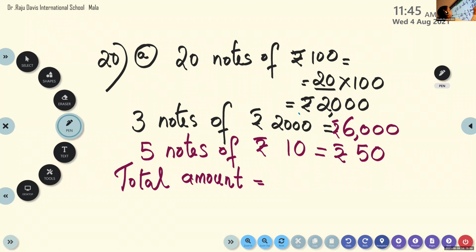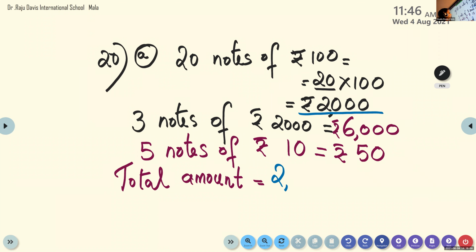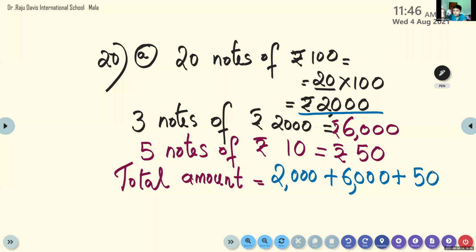We have the first one here, that is 2000 plus 6,000 plus, there are only 3 lines left. That's why I told you in the beginning, children, you have to write 2 steps in the same line. Otherwise you will not get space to write 2 steps in the last. Okay, now can you add that and tell me the answer?